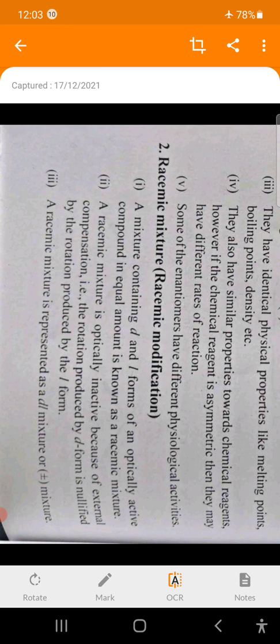Why external compensation? Because those molecules are different. The 50% molecules of L form are optically active actually, but that activity is cancelled by other, external molecules which have opposite rotation, and therefore that cancellation is known as external compensation.